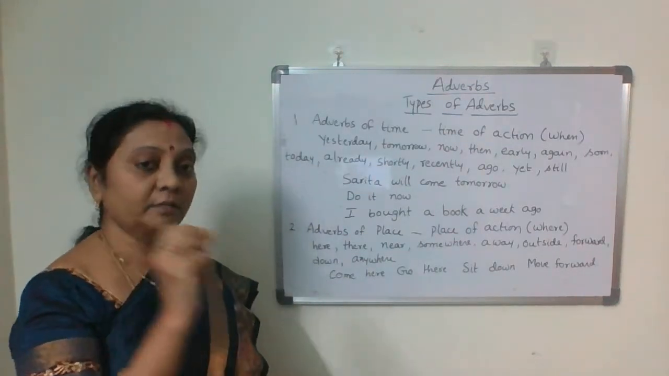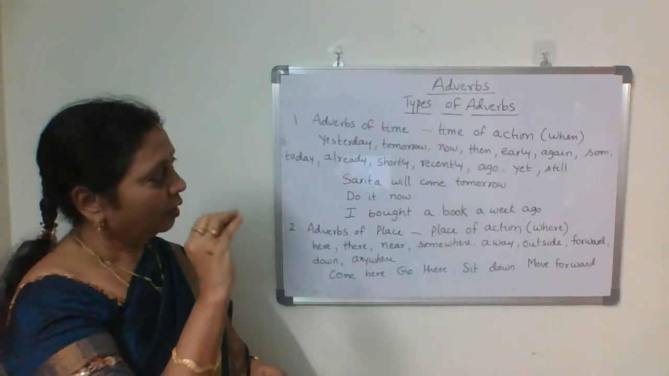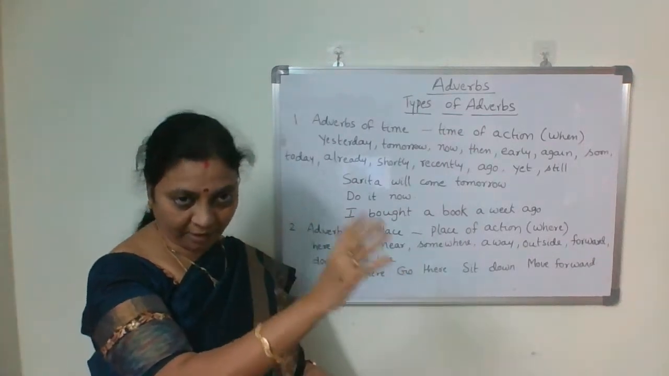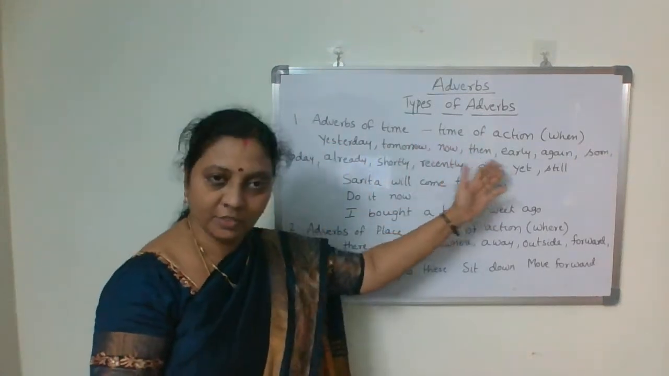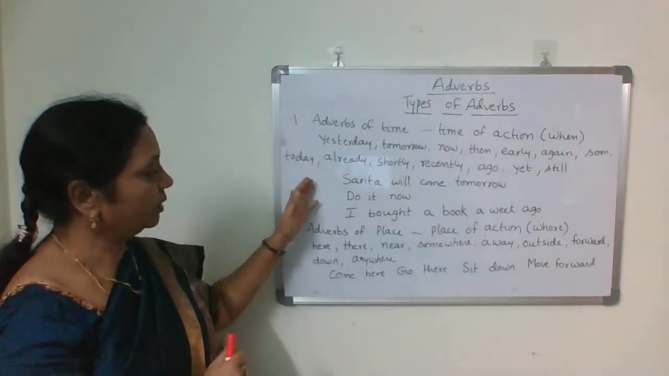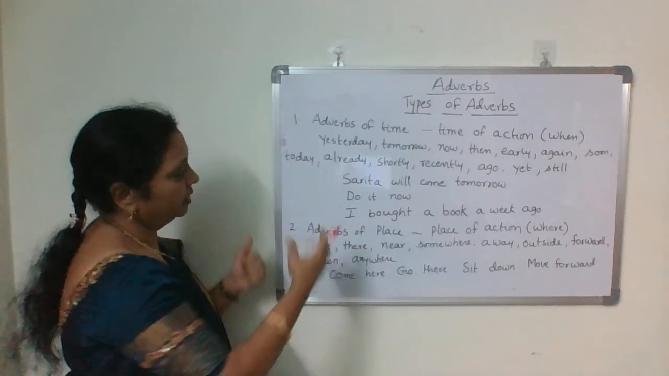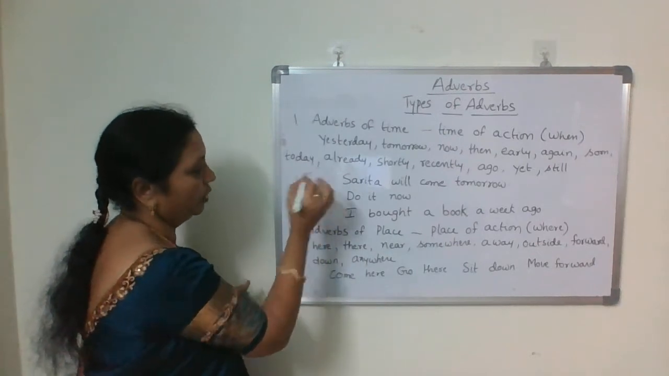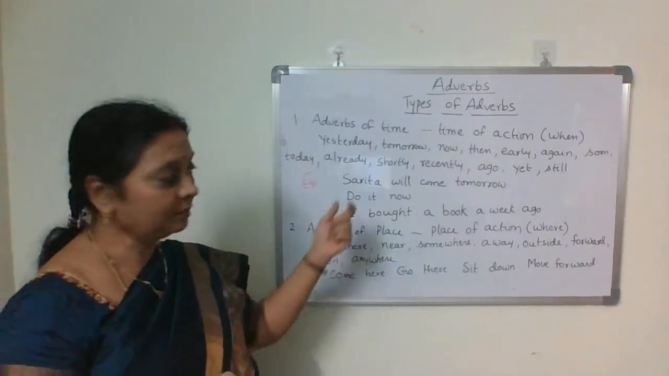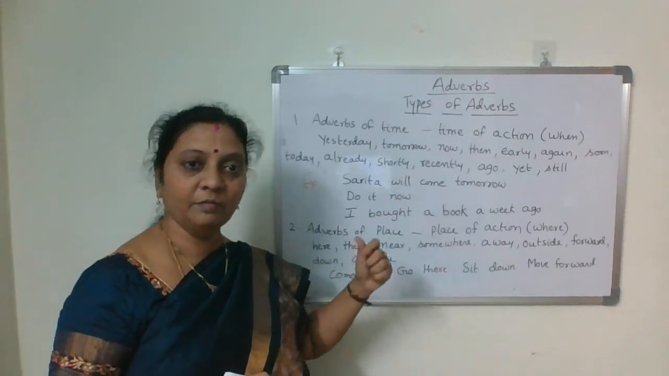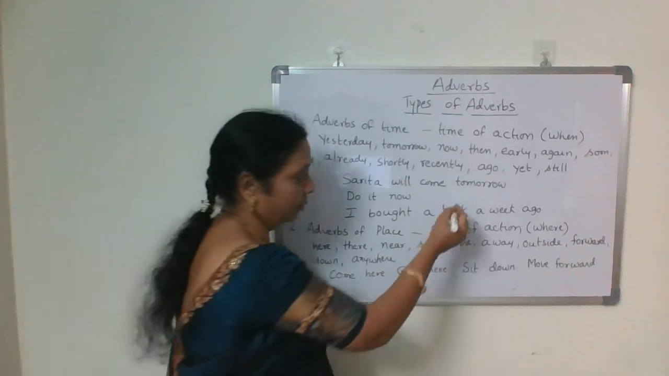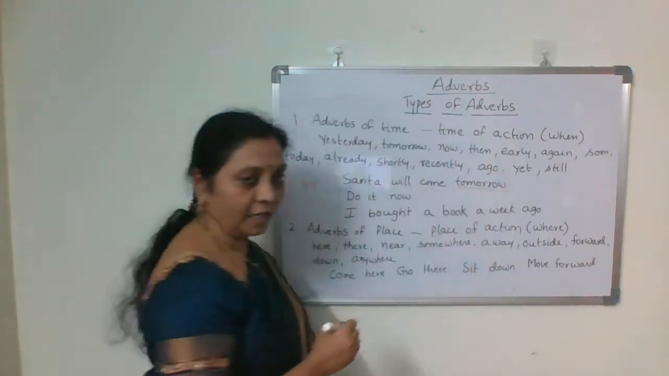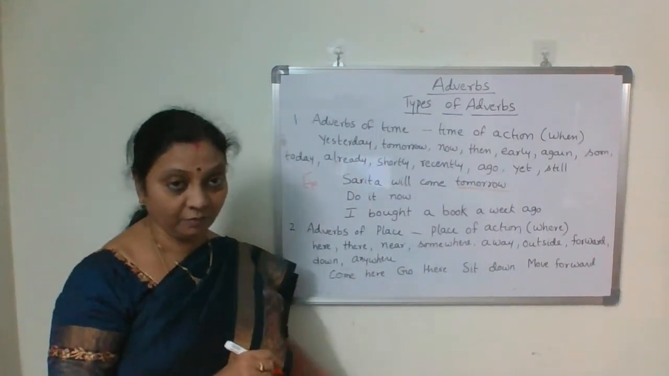They indicate the time of action. When does that action take place? Okay, they talk about that. So plenty of list of words are there. Okay, now let us look at the examples. Sarita will come tomorrow. Sarita will come. When will Sarita come? If you put a question, when will Sarita come? Sarita will come tomorrow. So tomorrow is an adverb and it is adverb of time.